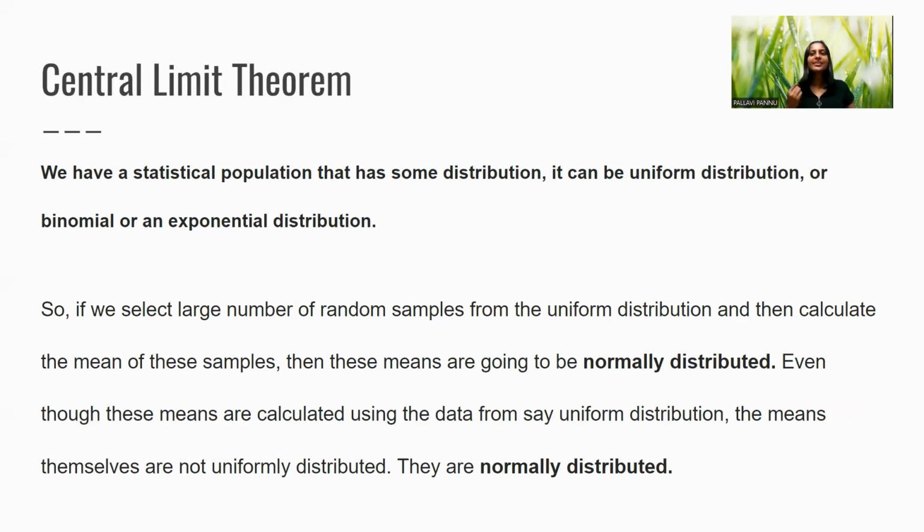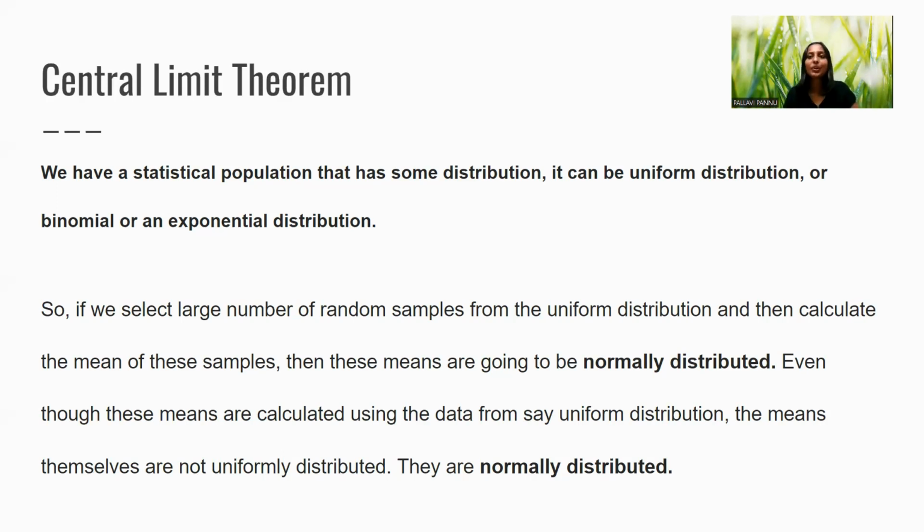What I'm calculating is a statistic, because a statistic is with respect to your sample, and a parameter is with respect to your population. So I have a population distributed according to some distribution, and now I'm taking samples and calculating the mean of these samples.